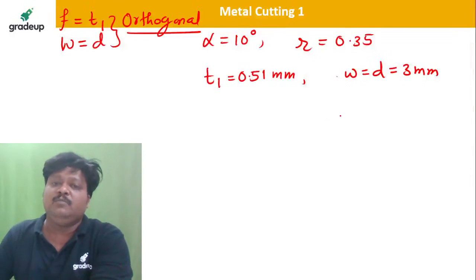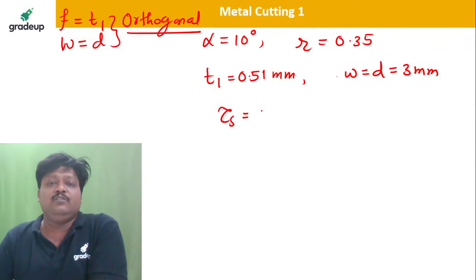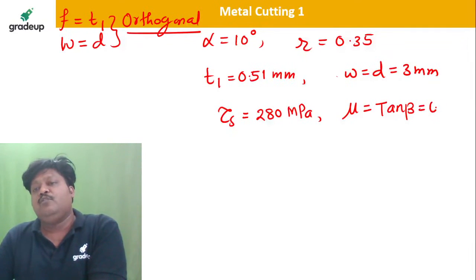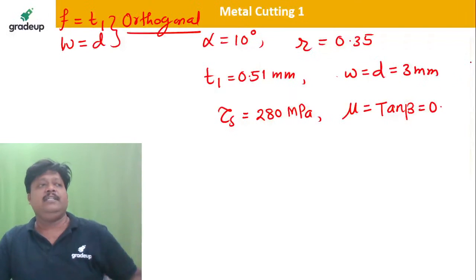And shear strength of the material is 280 megapascal? So it is okay, 280 megapascal. And the coefficient of friction is equal to what? Tan of beta. Tan of beta is how much? 0.65.